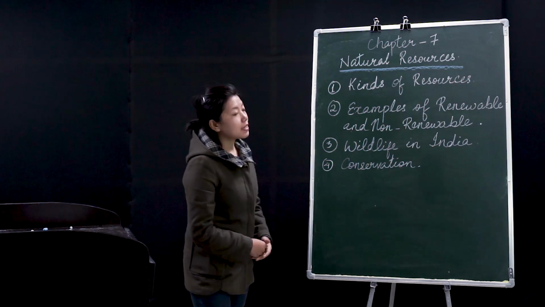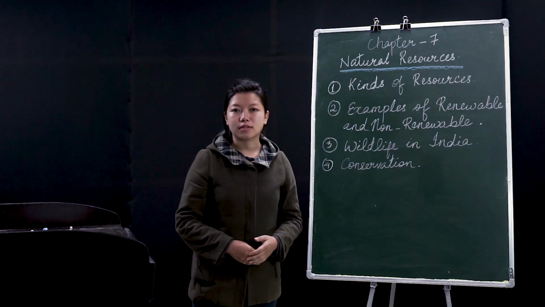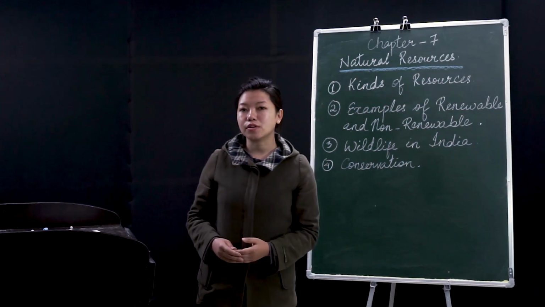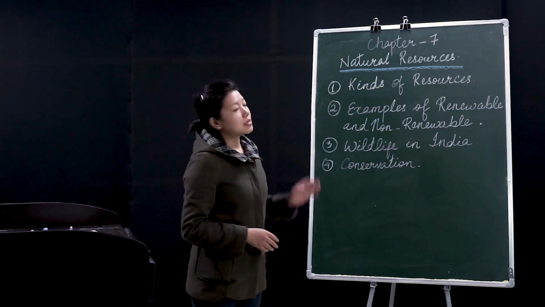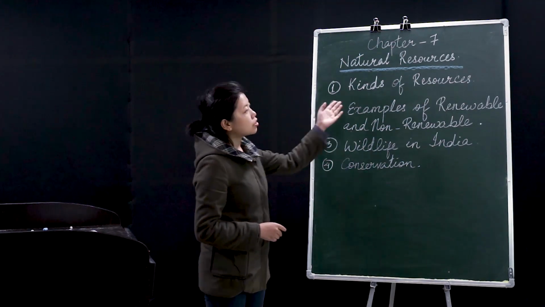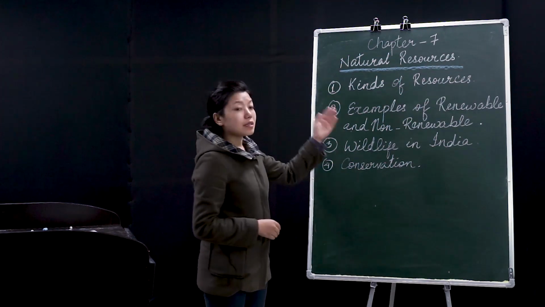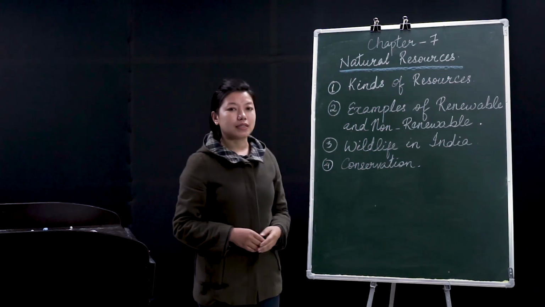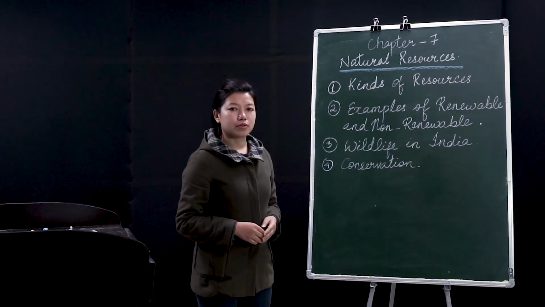Today the chapter that I am going to explain is chapter 7, Natural Resources. This chapter is on page 47 in your textbook, all right? Page number 47, chapter 7, Natural Resources. Today I will be explaining to you the different types of resources and their examples. Next I will explain about the wildlife in India and how to conserve these natural resources.